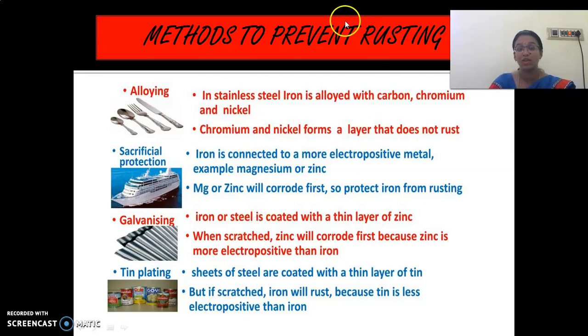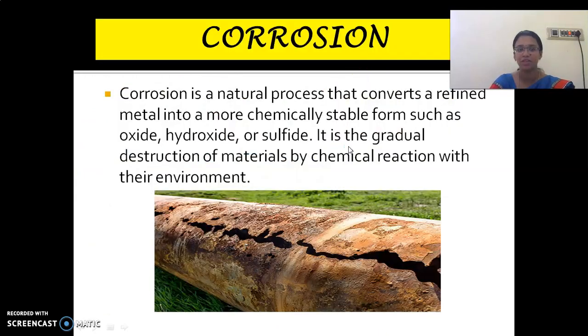Next. So what is this method? Have a note of all these methods. If you have any doubts, clarify them with me, okay? Then corrosion. Whether corrosion and rusting are same, children? No, they are different. Look at here. Corrosion is a natural process that converts a refined metal into a more chemically stable form such as oxide. In rusting only oxides are formed, but in corrosion, hydroxide or sulfide are also formed.